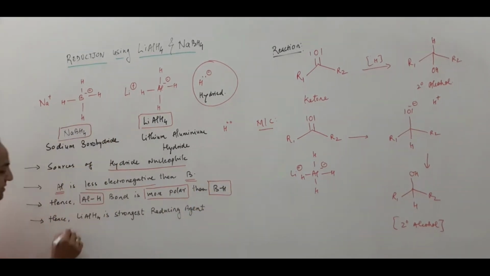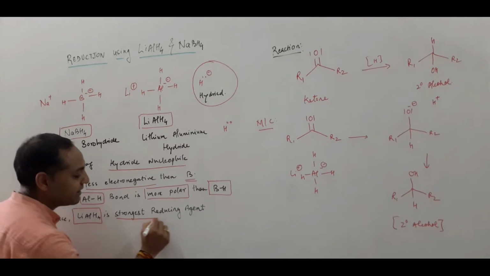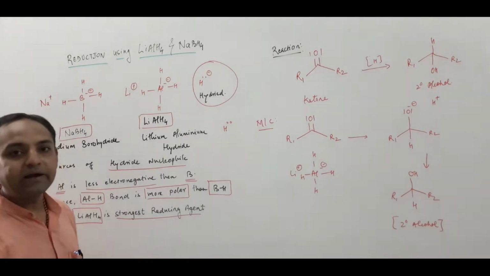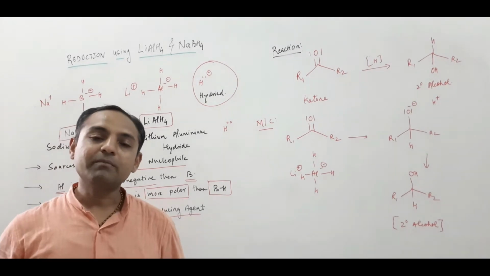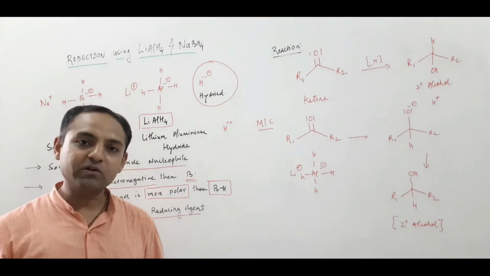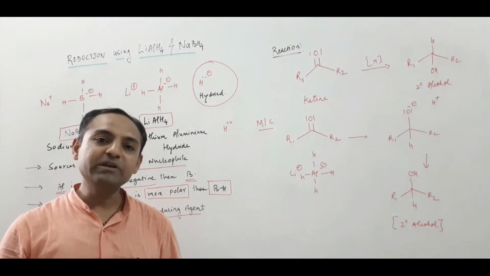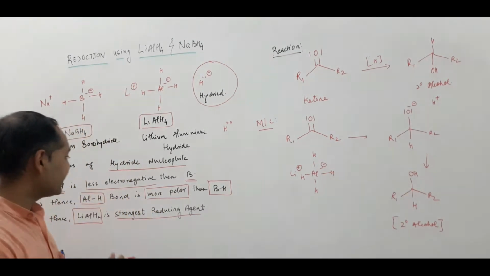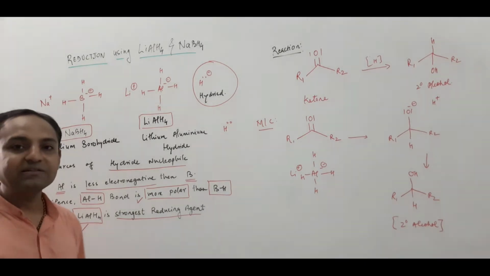Hence, compared to sodium borohydride, lithium aluminum hydride is the strongest reducing agent. Why? Because the aluminum hydrogen bond is more polar compared to the boron hydrogen bond. Why is the aluminum hydrogen bond more polar? Because aluminium is less electronegative compared to boron, so it is more polar, and hence lithium aluminum hydride is the strongest reducing agent.